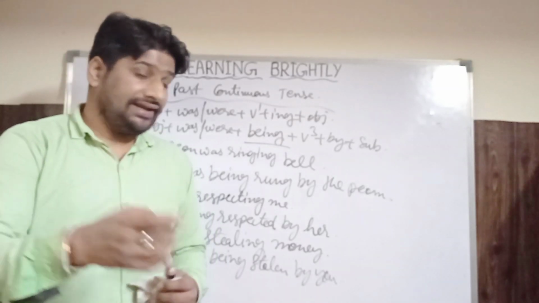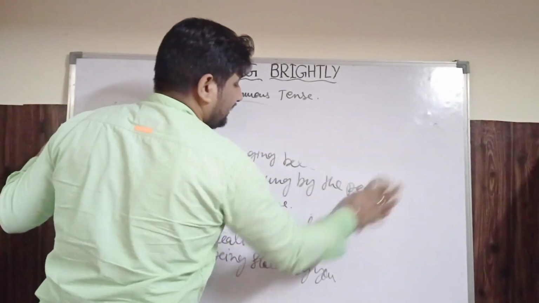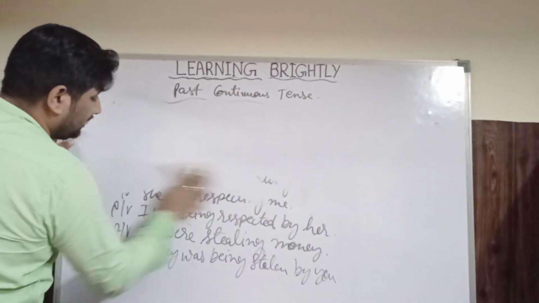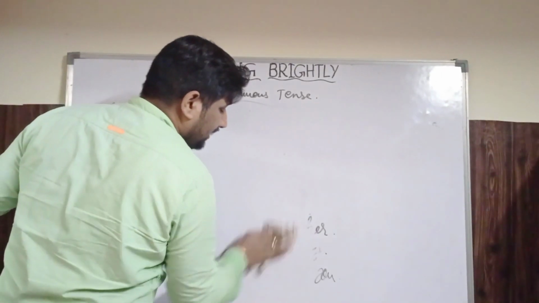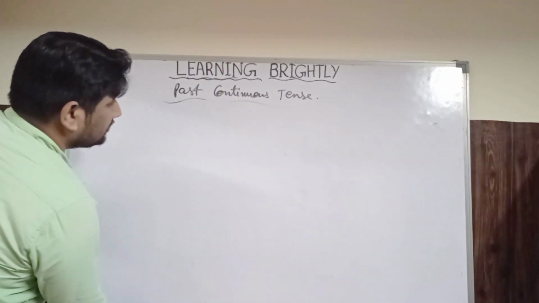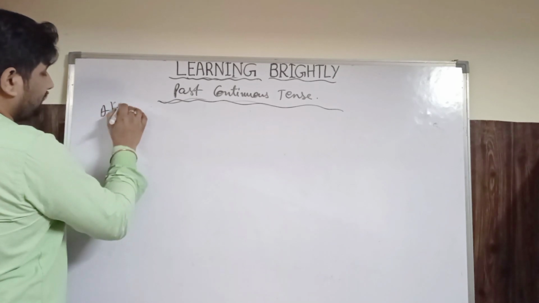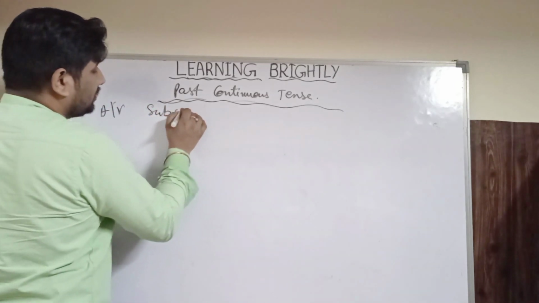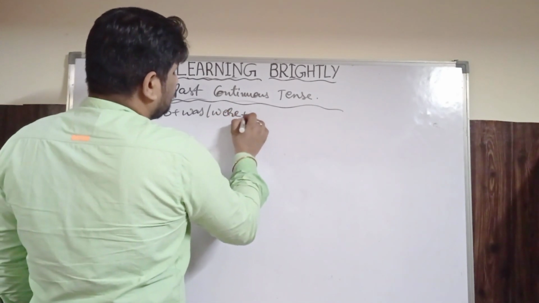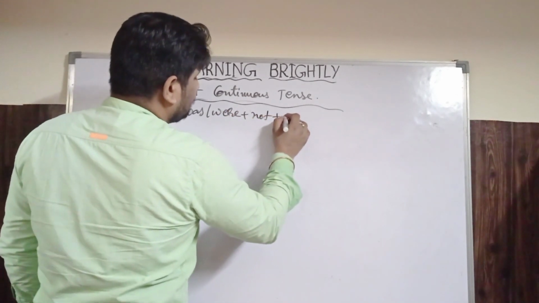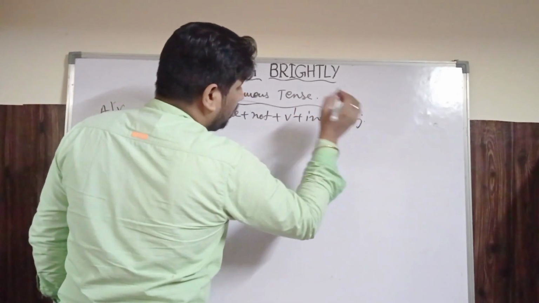ठीक है डियर फ्रेंड्स, तो चलिए करते हैं अब हम नेगेटिव सेंटेंसेस. So while making the negative category we have to keep in our mind we have to use not. हमें इसमें नॉट का उपयोग करना है. जैसे सबसे पहले आपको क्या लिखना है? एक्टिव वॉइस में subject was were, then not, first form of the verb ing or object.